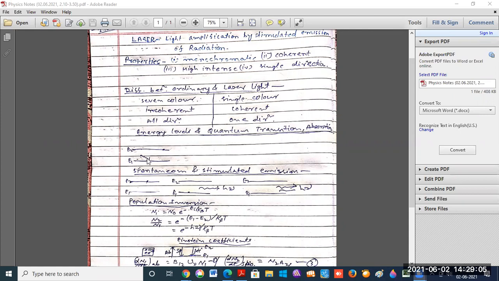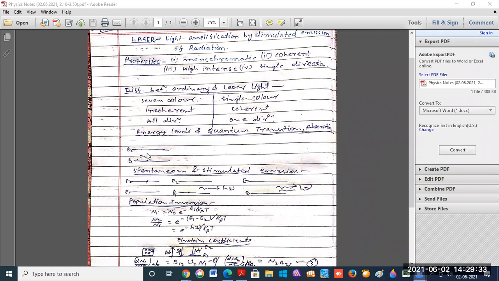The atom takes all the energy of the photon and rises from lower energy level E1 to higher energy level E2 by absorbing this photon.